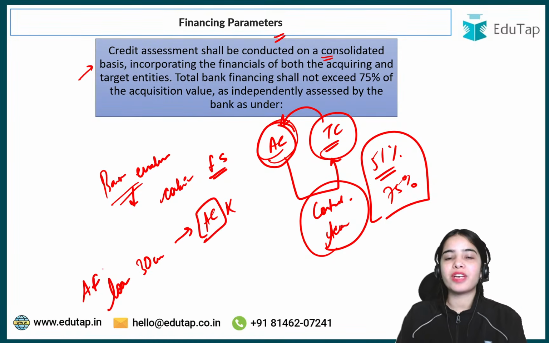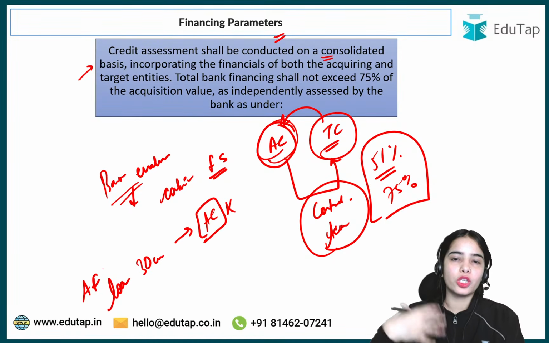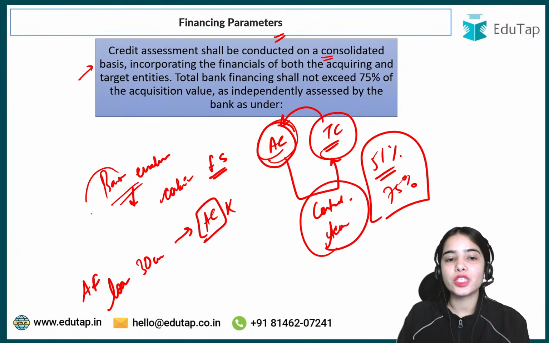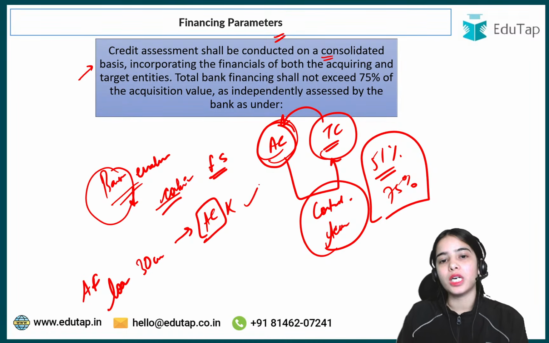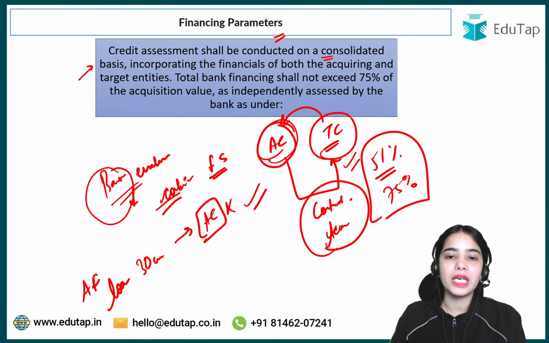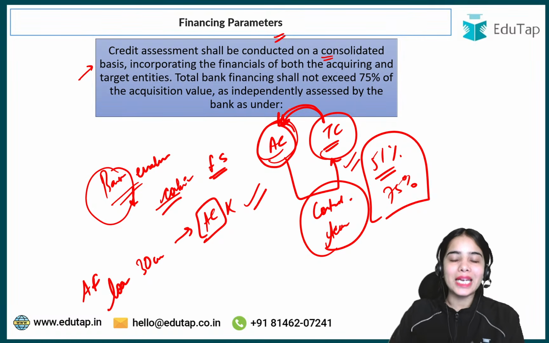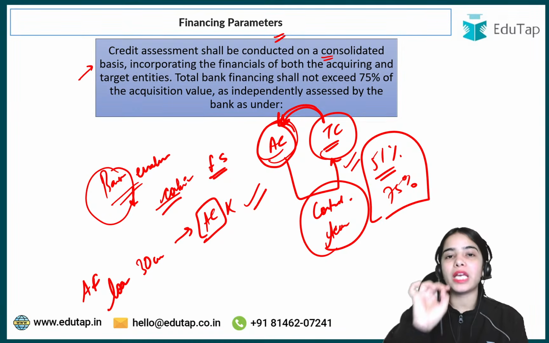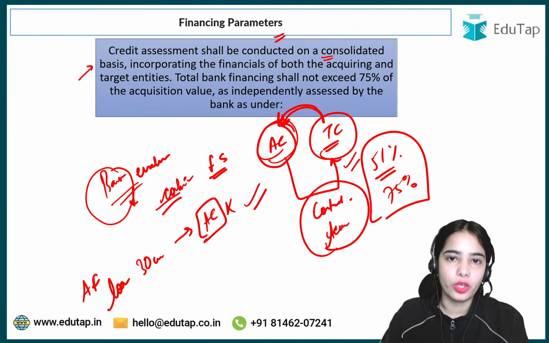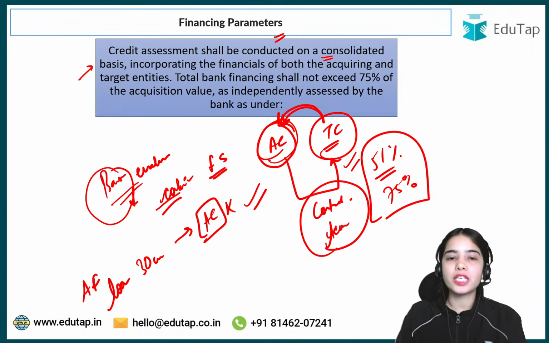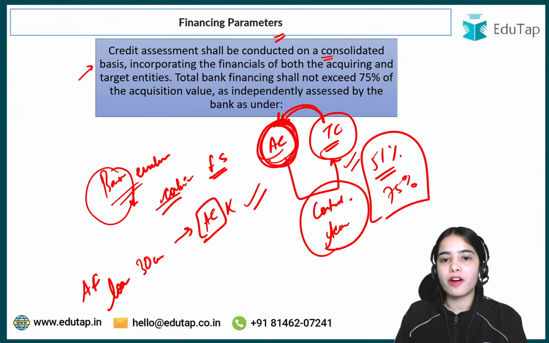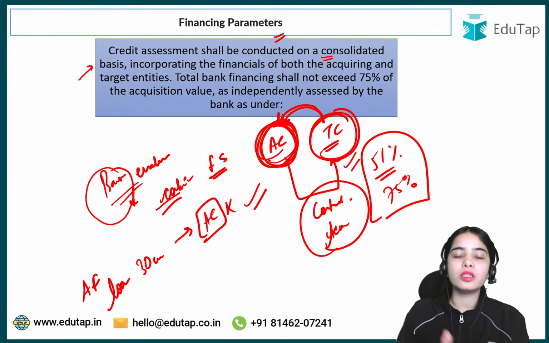in this case, when the acquisition finance or the loan is being provided, the bank has to evaluate the combined strength of the acquiring company and the target company: once the acquiring company gains the shares of the target company, will it be able to pay the debt comfortably or not? That is the basic idea, that the bank should check whether the acquiring company, after taking the acquisition, will have the same position to return the loan or not.